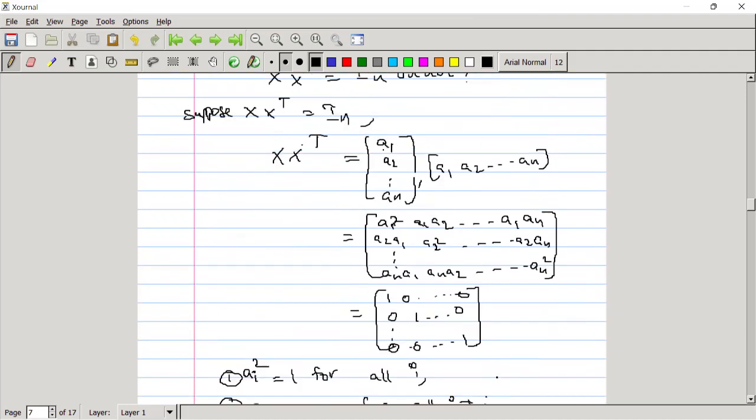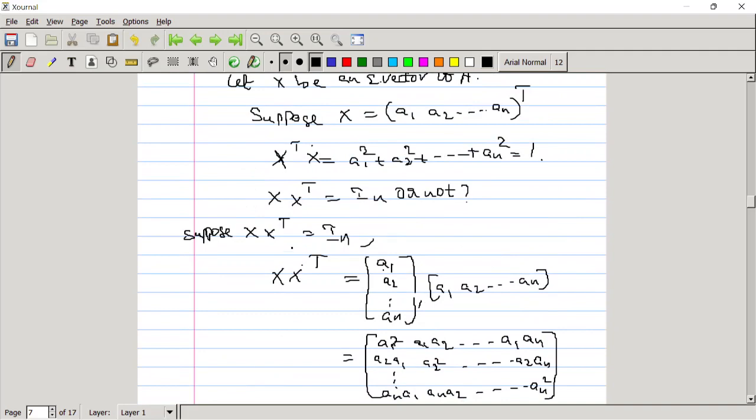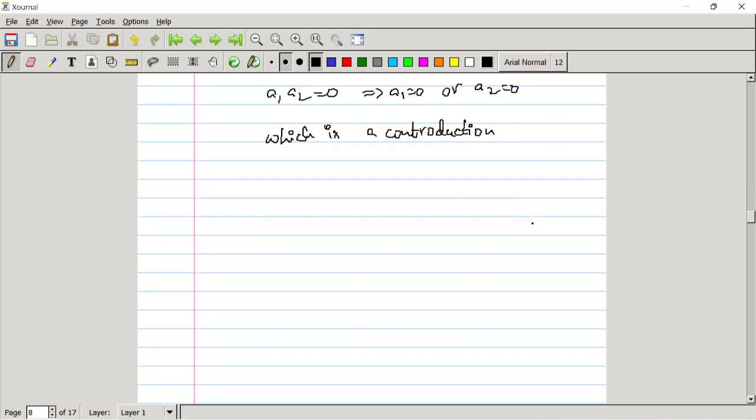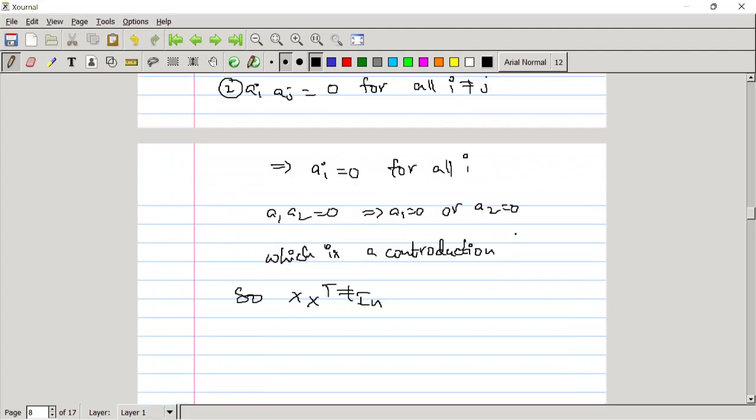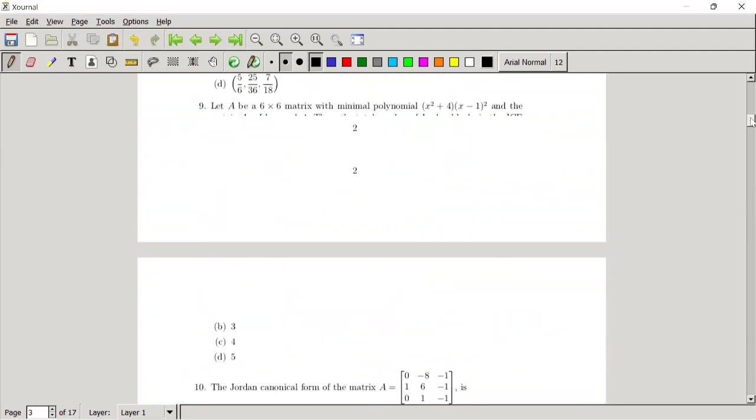So our supposition is wrong: x into x transpose cannot be equal to identity. So x into x transpose is not equal to identity. This is about the third option, I think.